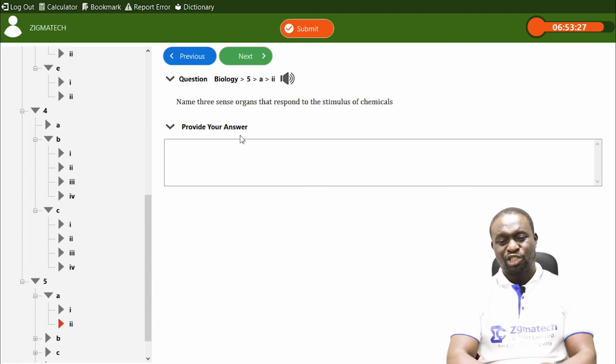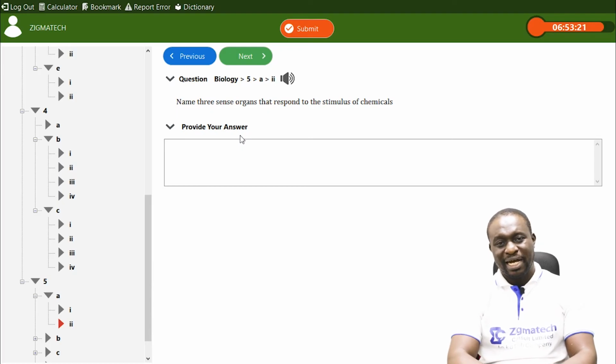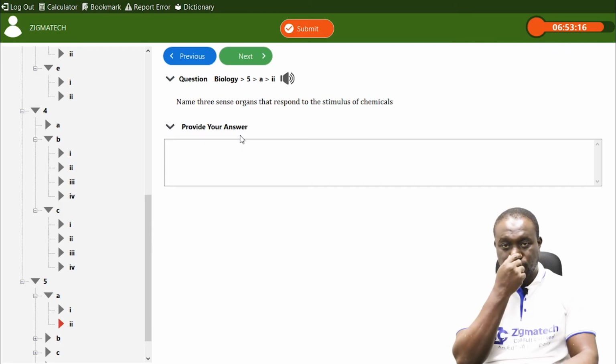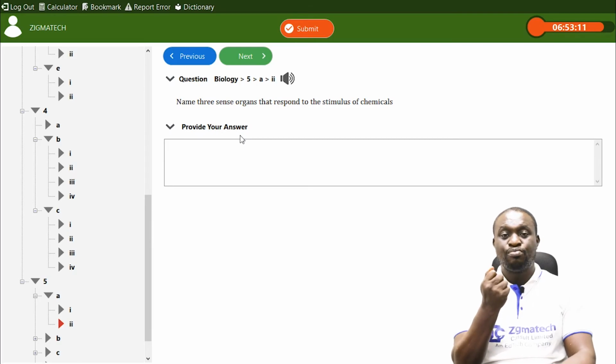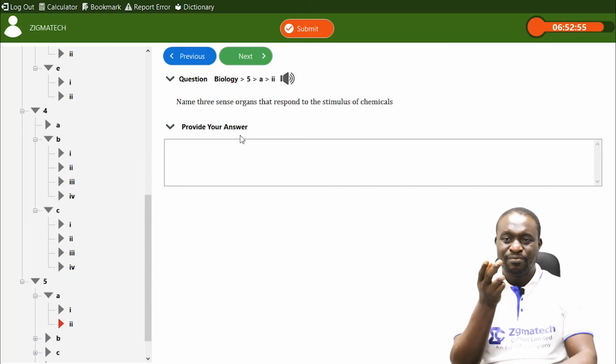Of course, if it is a fatal chemical, one of the responses is that death follows immediately after tasting. We also have the nose. You can smell. Some chemicals are toxic and have a pungent smell, for instance ammonia solution, and the nose can detect this and receive impulses of these chemicals.